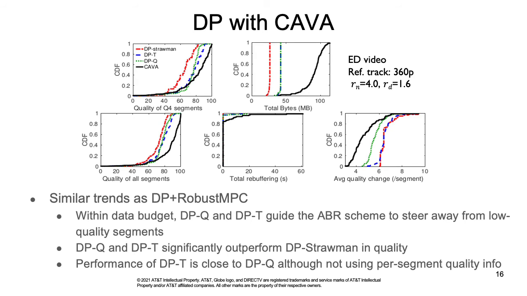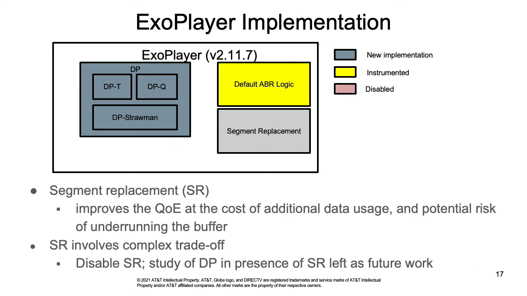This slide shows the performance of DP with Kava. We see similar trends as DP plus robust MPC in the previous slide. We also implemented the 3 DP schemes in Axel Player and instrumented Axel Player to record detailed information about the ABR streaming process. The version of Axel Player that we use combines segment replacements and the ABR logic. Since we are seeking opportunities for achieving good QoE under strict data budget constraints, we disable segment replacement and leave the issue of DP with segment replacement as future work.